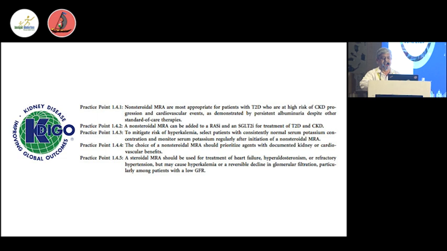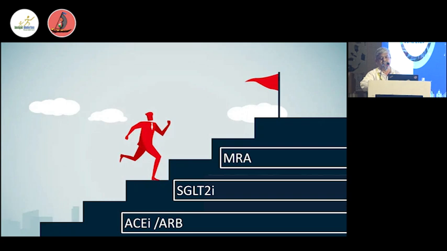So whenever you start finerenone, you should look at the potassium. That patient should be on an ARB. You start at a lower dose. If the GFR is high and there is proteinuria, you can start directly with 20 milligram. If the GFR is low, in these cases, if the potassium is less than 5, you can start with 10 milligram. The recommendation is to check potassium at 4 weeks. If it is less than 5.1, you can increase your dose to 20. If it is more than 5.1, then you should not increase your dose.